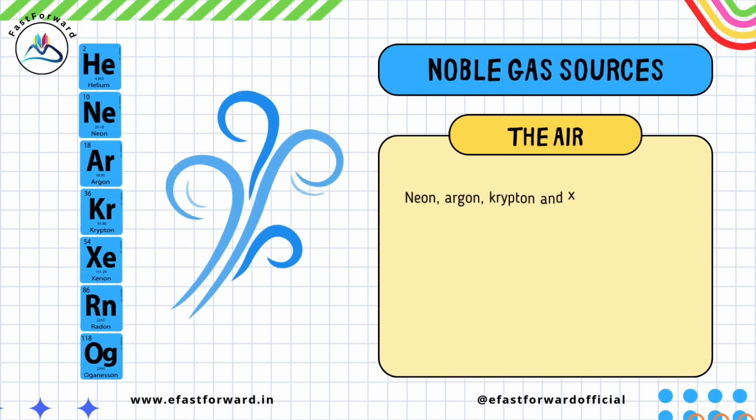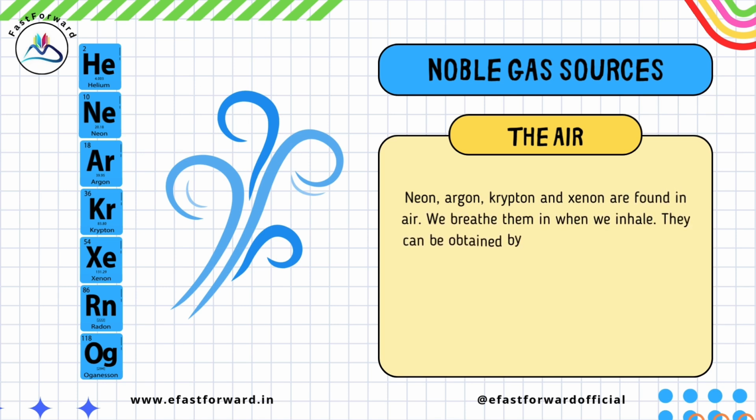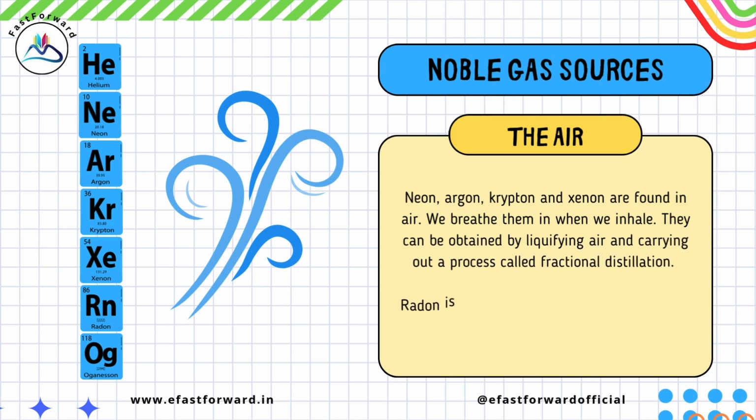Noble gas sources. Neon, argon, krypton and xenon are found in air. We breathe them in when we inhale. They can be obtained by liquefying air and carrying out a process called fractional distillation. Radon is radioactive and is produced from the decay of heavier elements.